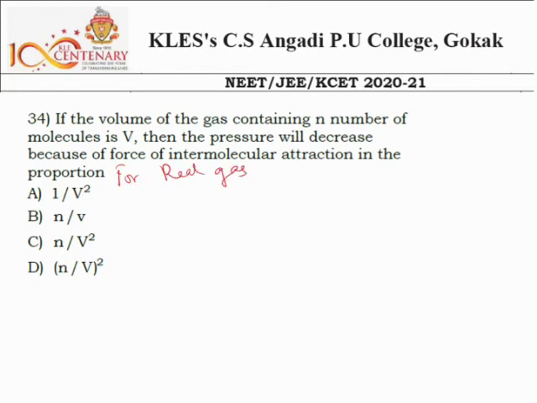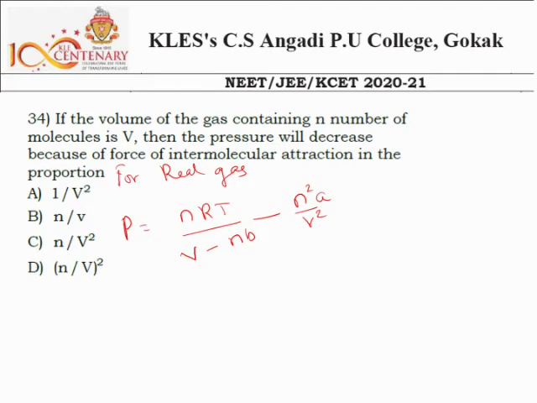The equation is P is equal to nRT divided by V minus nB, minus n square A divided by volume square. So this is the equation for the pressure in terms of intermolecular attraction.